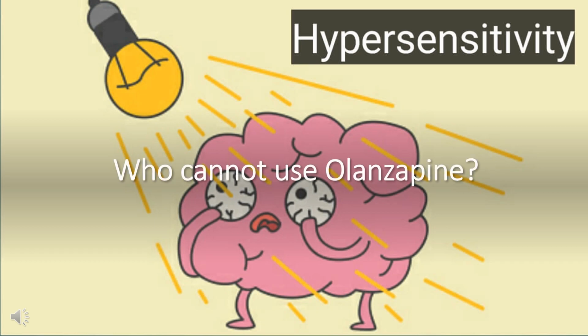Who cannot use olanzapine? Contraindicated in patients with a known hypersensitivity to the product. May exacerbate, possibly precipitate, diabetes mellitus, low white blood cell count or liver dysfunction. Caution in galactosemia and phenylketonuria due to excipients.